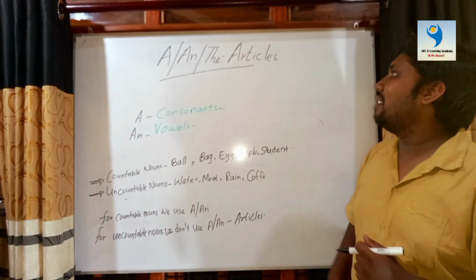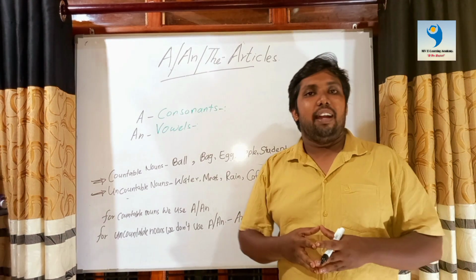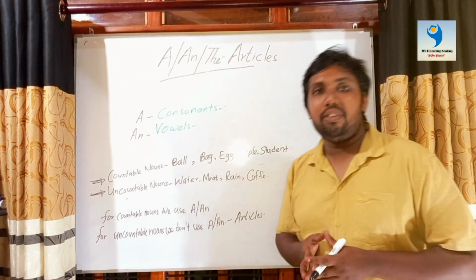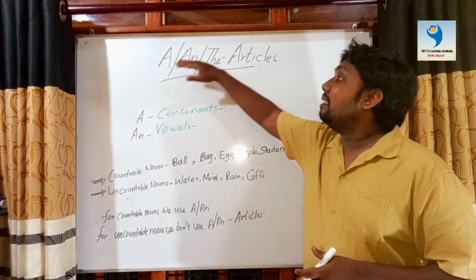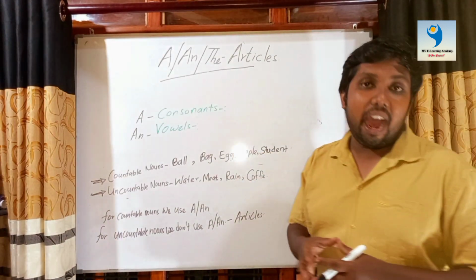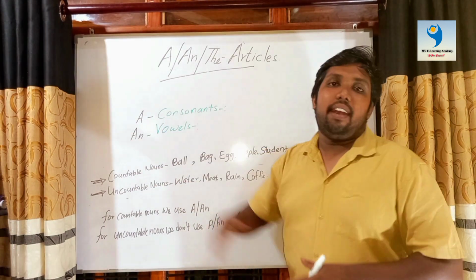Today we are going to discuss articles. What is the meaning of these articles? Alright, what are these articles? Articles consist of three words. Those words are a, an and the. Today we are going to discuss two main articles. Those articles are a and an.